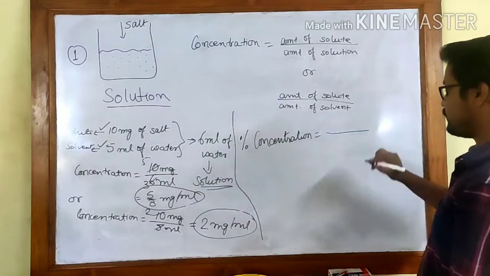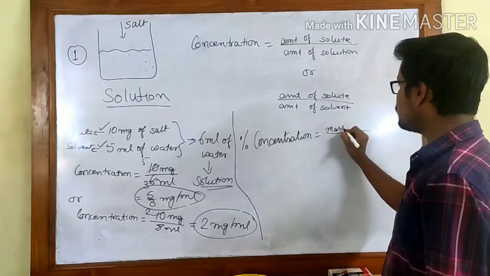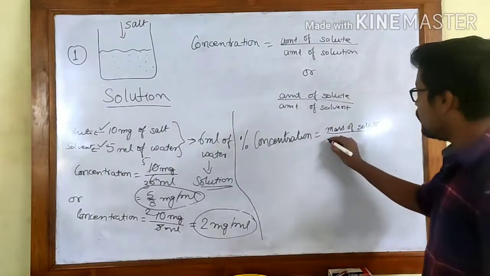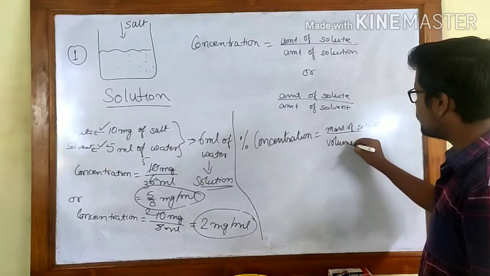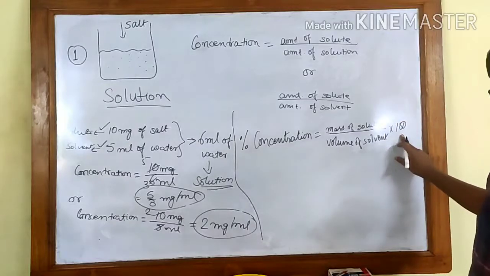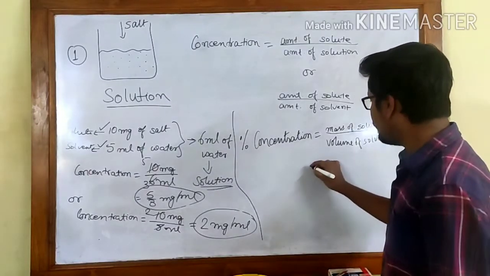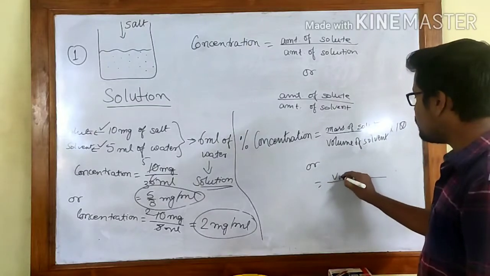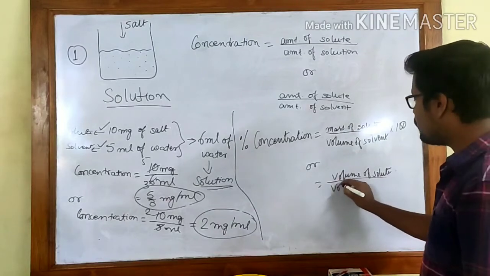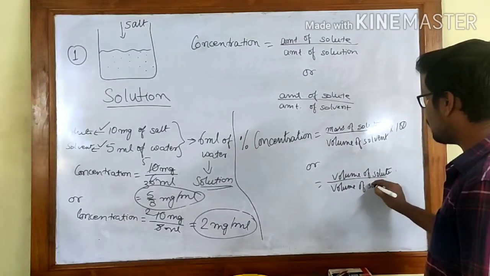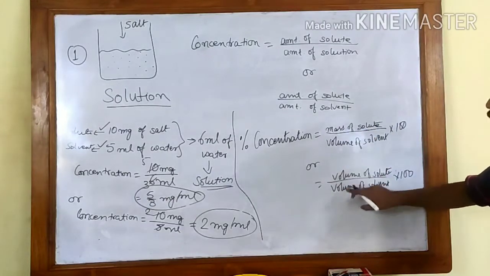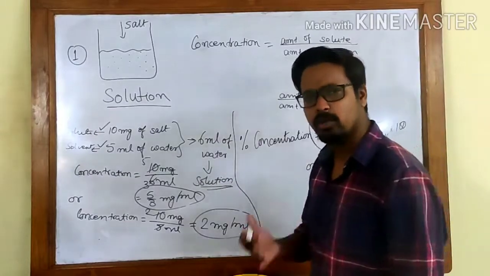Percentage concentration can be expressed as mass of solute by volume of solvent into 100, because we are trying to find the percentage, so into 100. Or we can write volume of solute by volume of solvent. This is mass by volume and this is volume by volume. So these are some of the ways you can calculate the concentration.